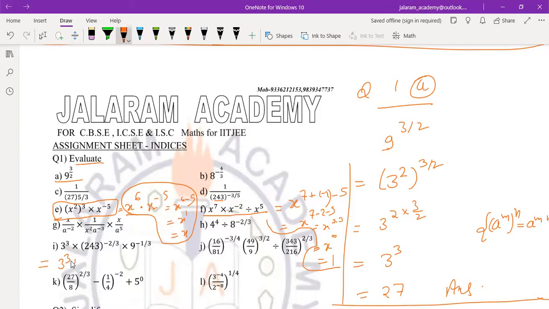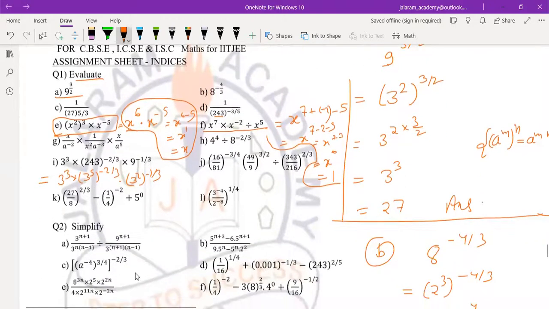In this, we can write 3 cube into 3 to the power what? 5 we have calculated before. 3 to the power 5 whole to the power minus 3 by 2, into 9 is written as 3 square whole to the power minus 1 by 3. So first we use the property of power to the power, in which all the powers will be multiplied. We are this time not solving this question. We are solving only this. So 3 to the power 3 into 3 to the power 5 into 10 by 3, so minus 10 by 3, into 3 to the power 2 into minus 1 by 3, so minus 2 by 3.